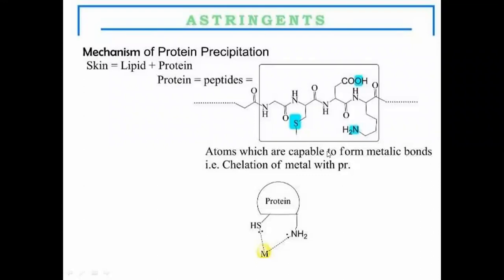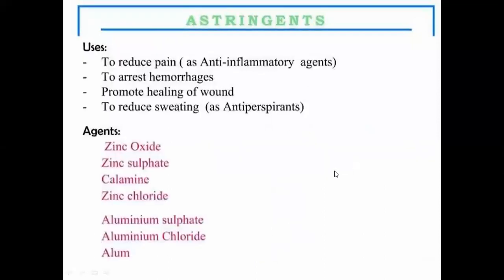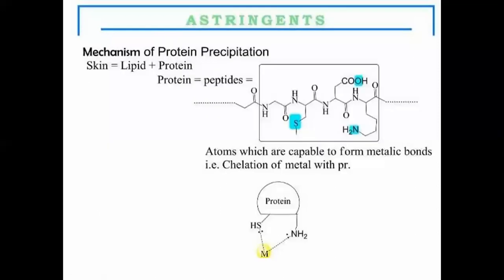Now, the atoms which are capable of forming metallic bonds, that is chelation of the metal ion with the groups. Now, these astringent molecules will form a complex with these protein molecules, and to stop their working, they will act by these anti-inflammatory, antiperspirant mechanisms by forming a complex with the protein molecule.